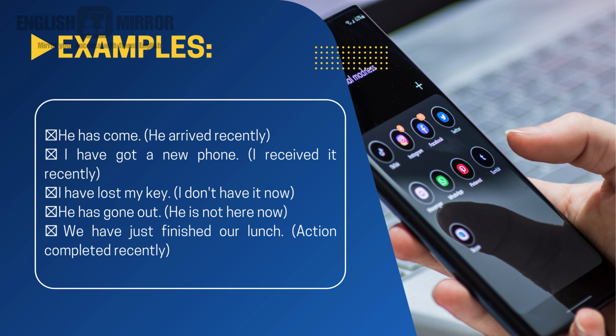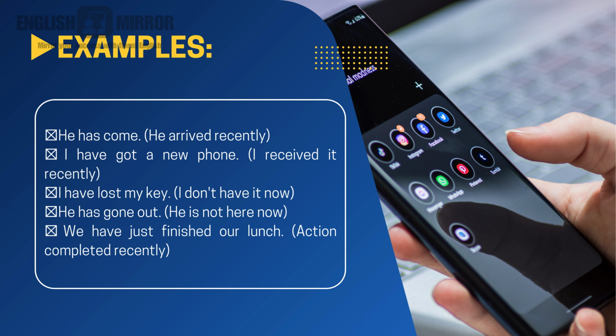He has come. He arrived recently. Just now only he arrived. That is the meaning. And the next sentence, I have got a new phone. I received it recently. That is in present perfect tense, that is subject plus has or have, here we selected have, and V3 form of the verb. I have got a phone. That means a new phone is just now with this person. Just now only he got that phone.